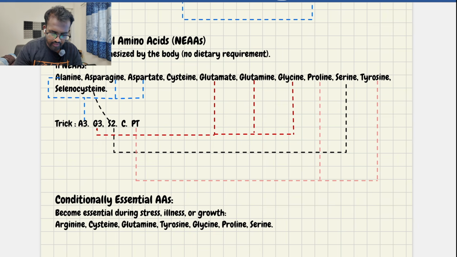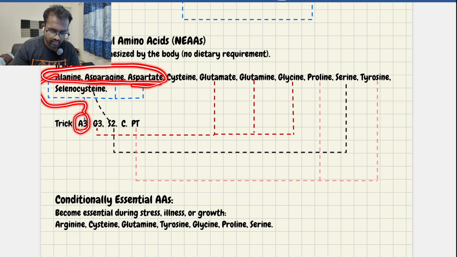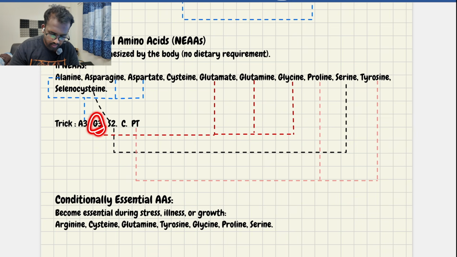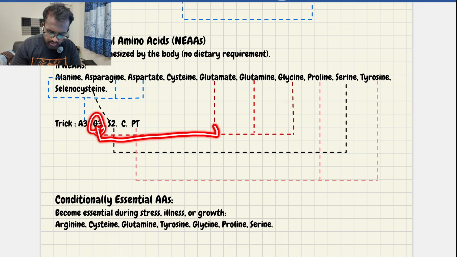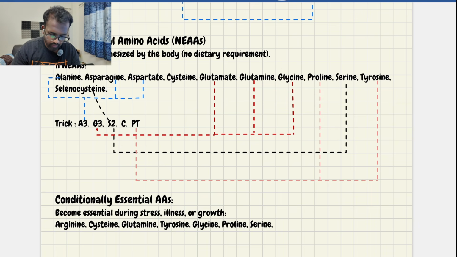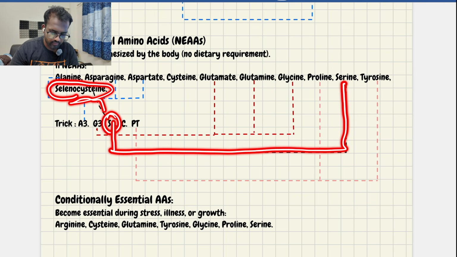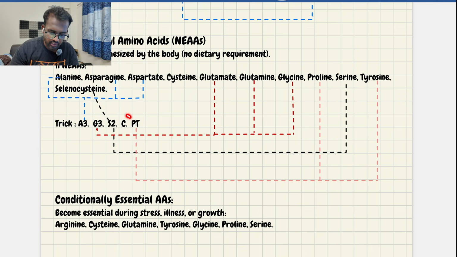What is A3? There are 3 A's, which represent alanine, asparagine, aspartate. These are the 3 A's. Then we have 3 G's, which represent glutamate, glutamine, glycine. And we have S2. There are 2 S's. What are they? Serine and selenocysteine. These are the 2 S's. Then we have CPT. C is cysteine, PT.